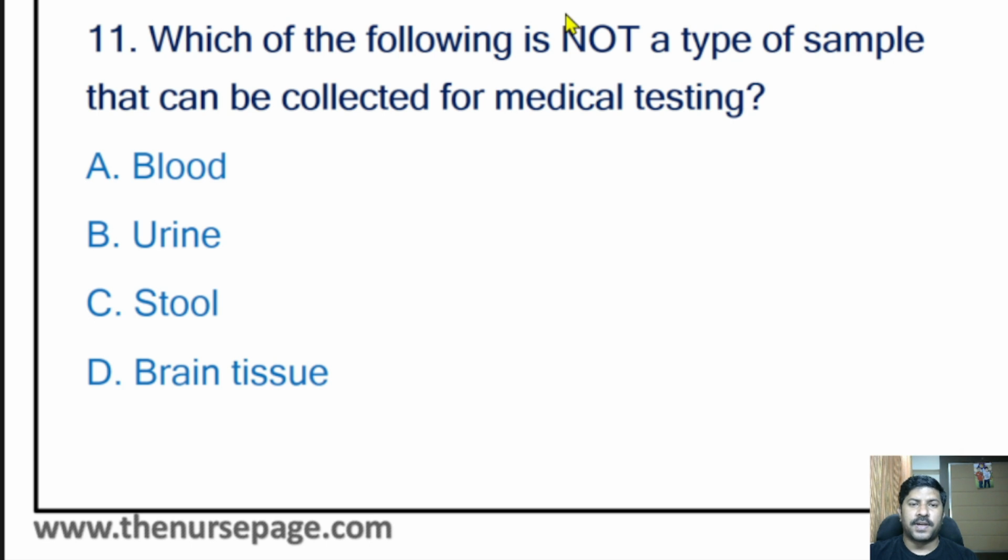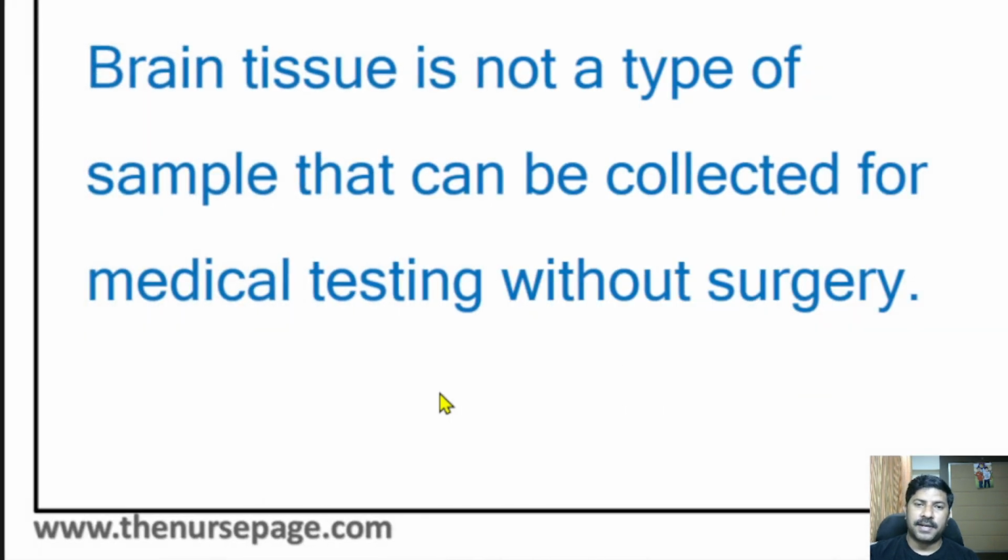11th question: which of the following is not a type of sample that can be collected for medical testing? Blood, urine, stool, brain tissue. The correct answer is brain tissue. To collect brain tissue, we need to do surgery. All other samples we can collect without surgery, but brain tissue we need to collect after a surgery only.